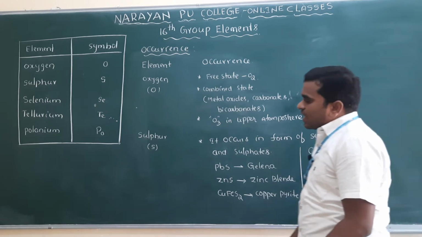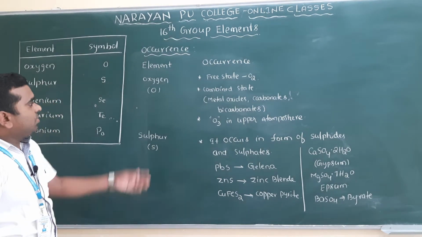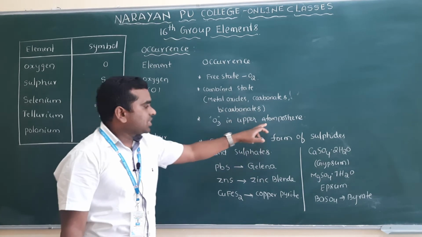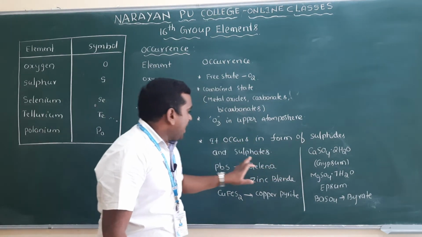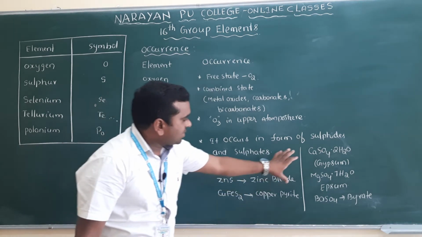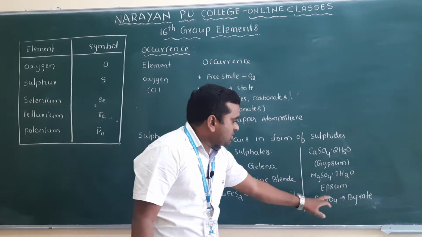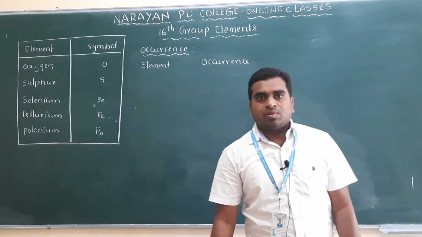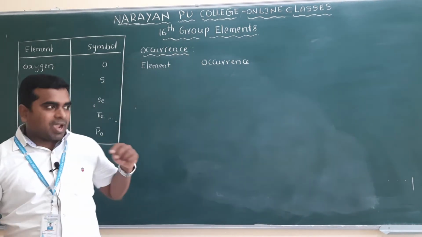So this is about the occurrence of oxygen and sulfur. Oxygen is available in the free state and combined state, in the form of ozone, and sulfur occurs as sulfides and sulfates. CaSO4·2H2O is gypsum, MgSO4·7H2O is Epsom salt, and BaSO4 is barite. Next one is selenium and tellurium.